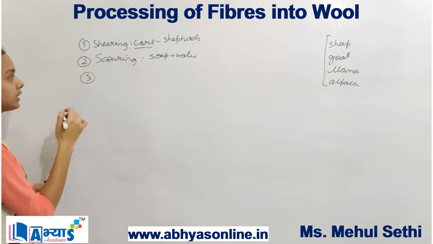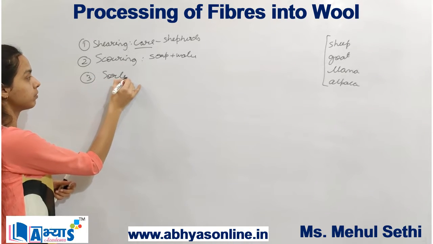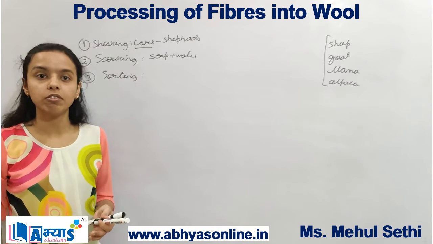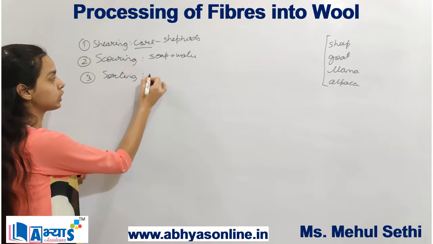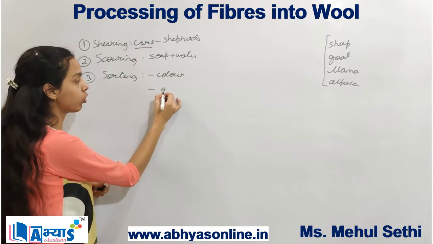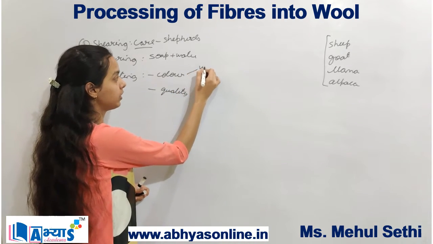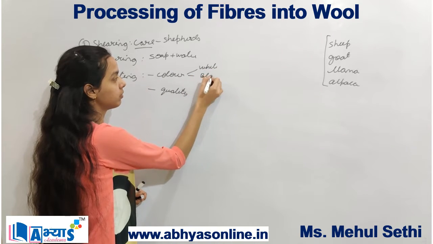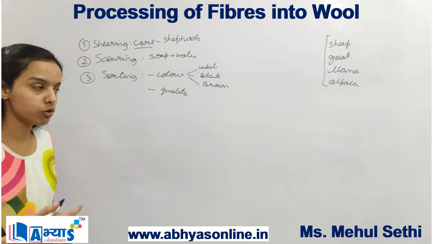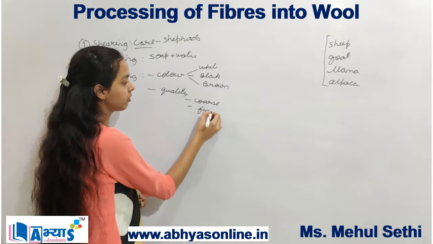So when the scoring is done, now the fibers are very clean. Now we can do the sorting. Basically, sorting refers to separating the different types of fibers. They can be separated on the basis of color or texture or on the basis of quality. On the basis of color, they can be either white, black or brown. Or on the basis of quality, they can be either coarse or they can be fine.